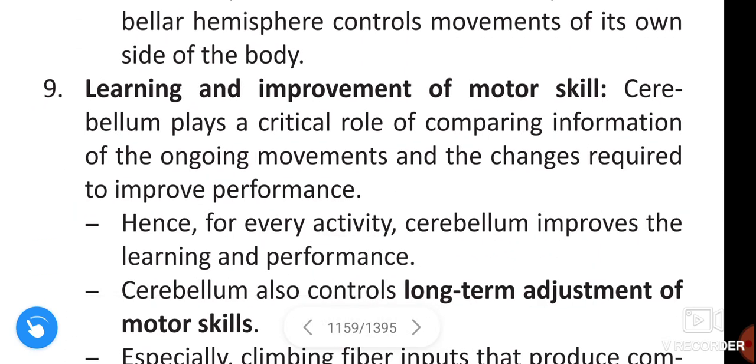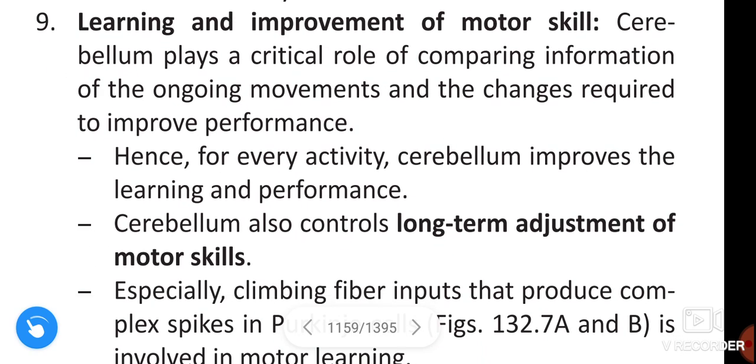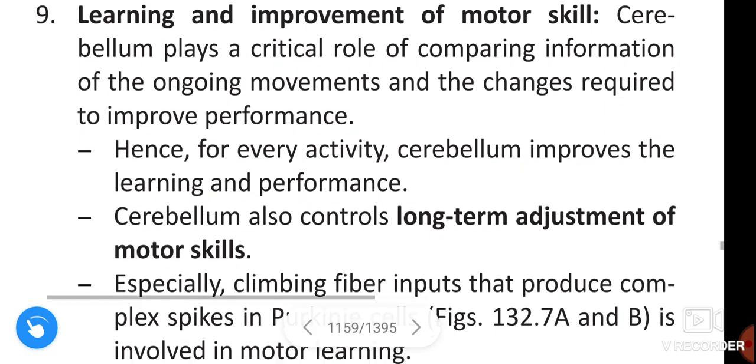And the next function of the cerebellum is learning and improvement of motor skills. The cerebellum plays a critical role in comparing information of the ongoing movements and the changes required to improve performance. Hence, for every activity, the cerebellum improves learning and performance.